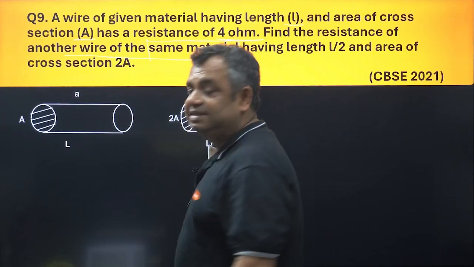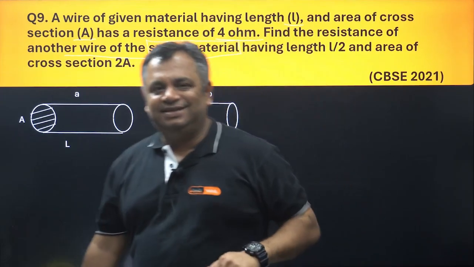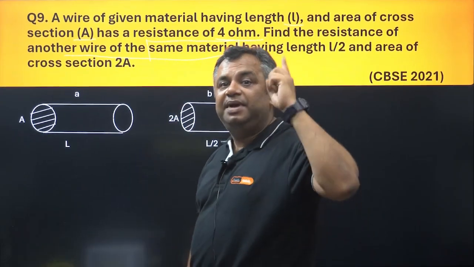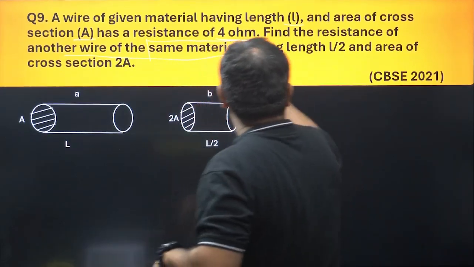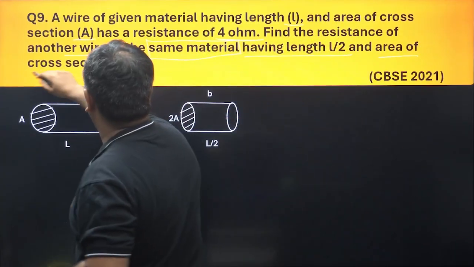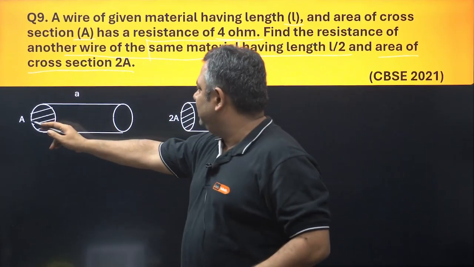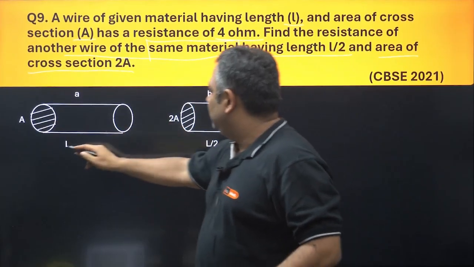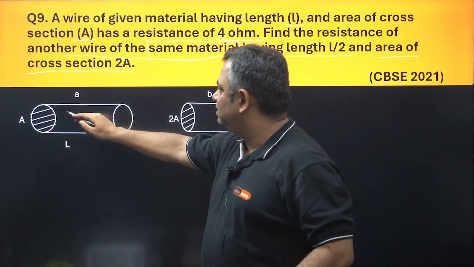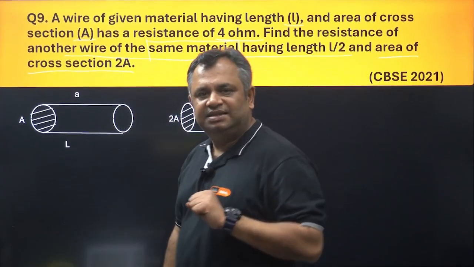Now, if it is said of the same material, what is same? Resistivity is the same, because resistivity is dependent upon the material. Having length L by 2 and area of cross section of 2A. See the figure, it is self-explanatory here. This is area A, this is 2A, L by 2, same material. When the material is same, the resistivity remains the same.